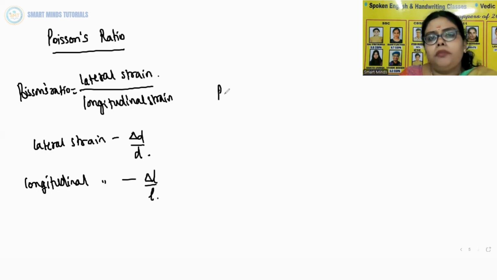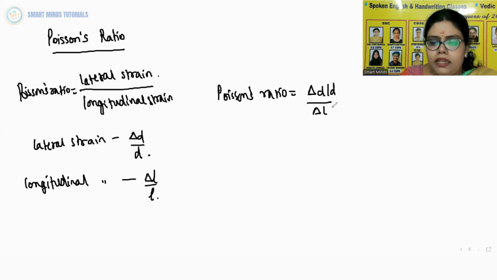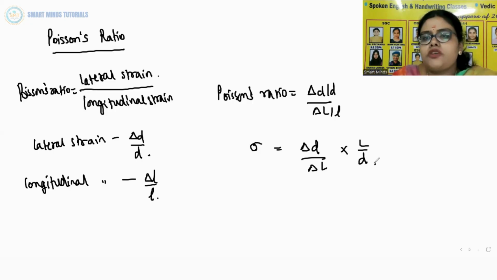So how do you get Poisson's ratio? Poisson's ratio is (delta D by D) by (delta L by L). Poisson's ratio is denoted by the symbol sigma, which is delta D by delta L into L by D. So Poisson's ratio is a ratio of two strains.